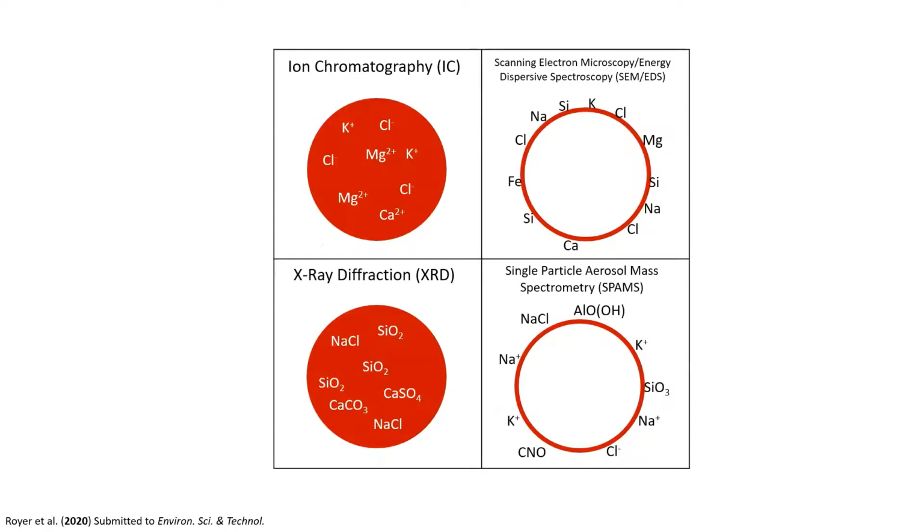We also performed single particle techniques, which in this case preferentially detected material on the surface of a particle. And these techniques included scanning electron microscopy, coupled with energy dispersive spectroscopy, which measures the surface elemental composition of individual particles, as well as single particle aerosol mass spectrometry, or SPMS, which measures surface chemical composition.